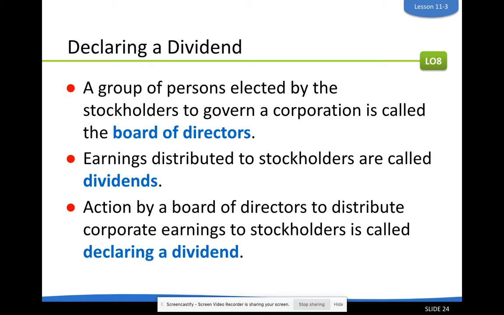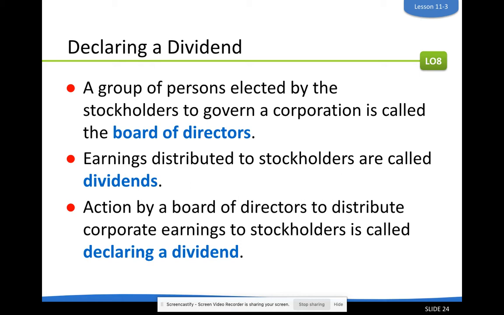So any company that is publicly traded has to have something called a board of directors, and that is a group of people that govern or make decisions for a company. So those people are not associated with the company at all. They don't work for the company. They're the board of directors that guide the company, and they don't have any incentive to make decisions that benefit themselves. So they're outside people from the company.